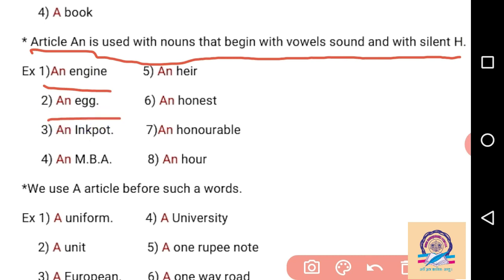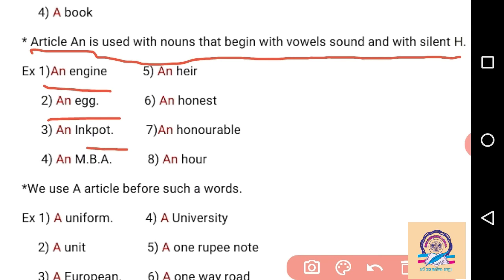Then ink pot: the spelling begins with I and the sound begins with I, so we have to write "an" here. Then MBA: the spelling begins with M, but when we pronounce MBA, it starts with the sound A, so the article "an" is there.